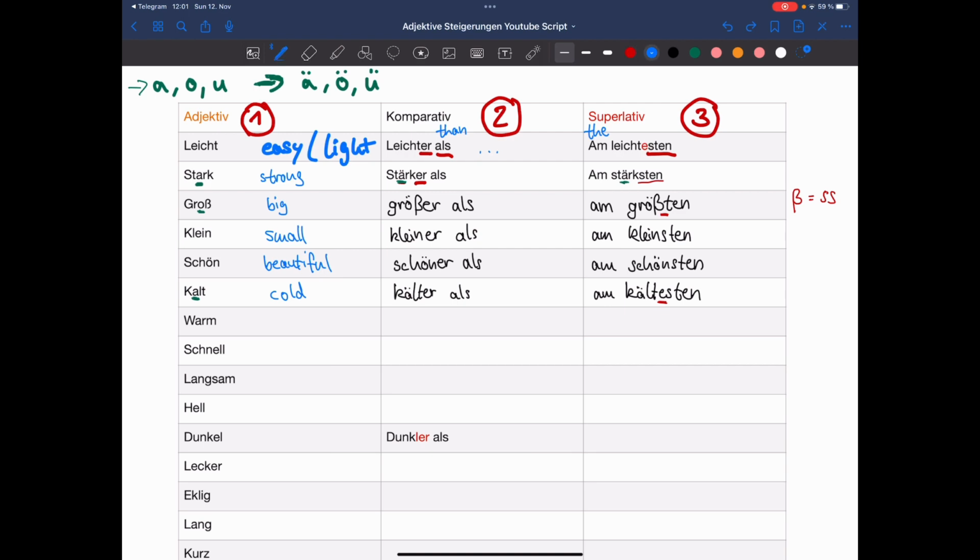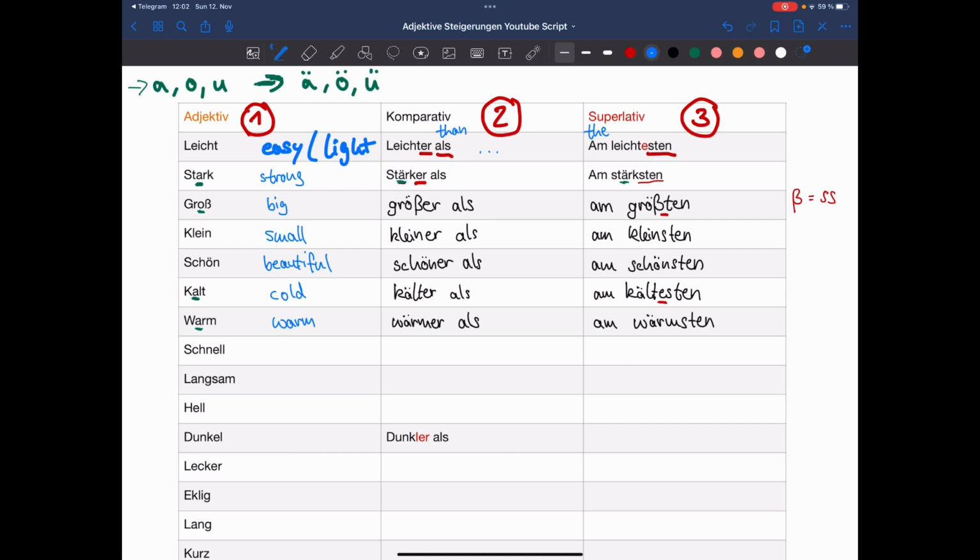Okay. Warm means warm. And warm, we have another A, so we need the transition. Wärmer als, warmer than, and am wärmsten, the warmest.